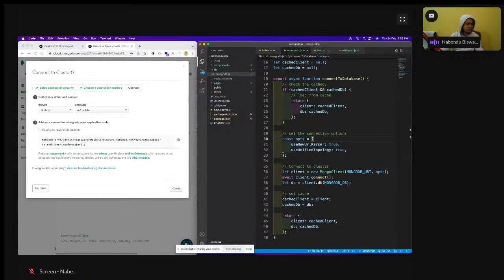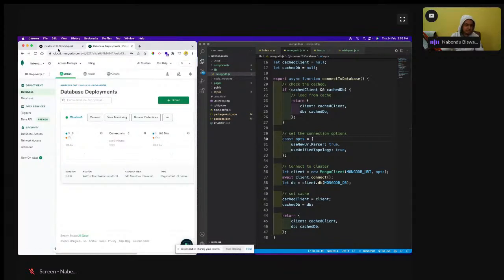So this is done. Now we have to do the API routes. As I'm telling, everything is built in. That API route is actually built in. So we don't have to do any server or all those things. All those things are built in. So how to do that?